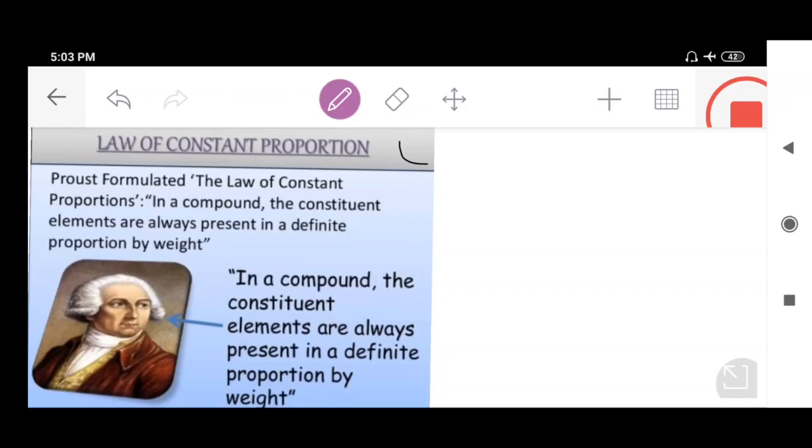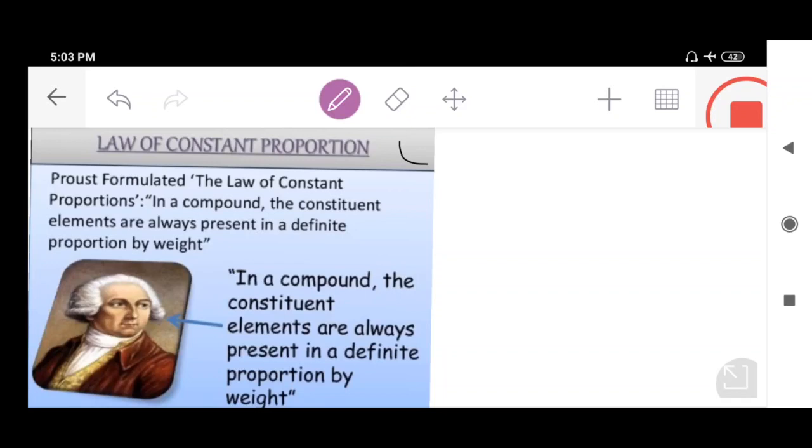Lavoisier and other scientists like J.L. Proust observed that many compounds were composed of two or more elements. In the last video lecture, I told you that whenever two elements combine with each other, a compound is formed. Same is the case with this law. They observed that each compound had the same elements in the same proportion. And they said one more thing.